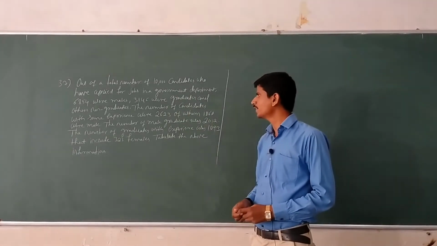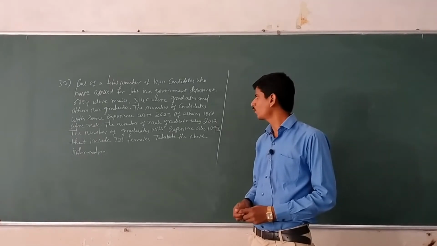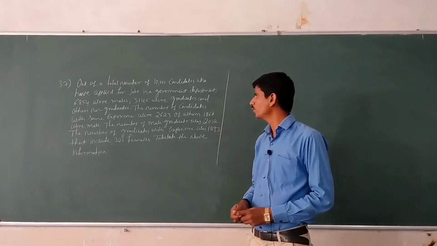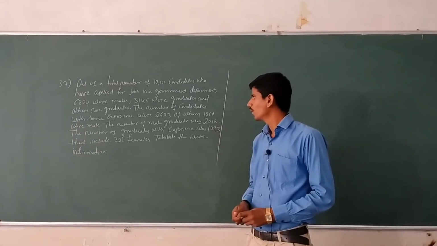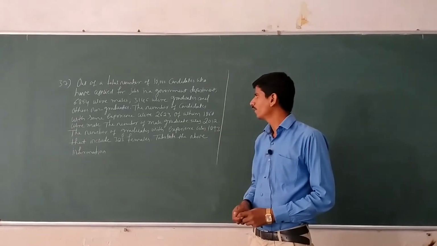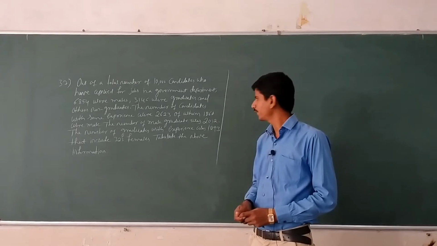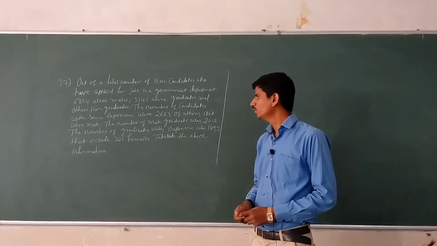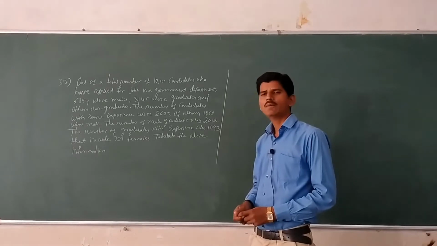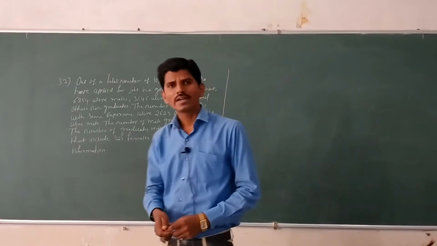The number of candidates with some experience were 2,623, of whom 1,860 were male. The number of male graduates was 2,012. The number of graduates with experience was 1,093. That include 323 females. Tabulate the above information.